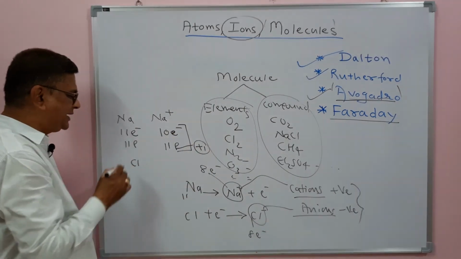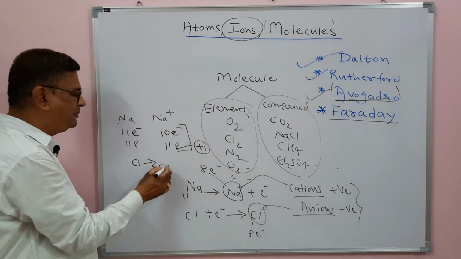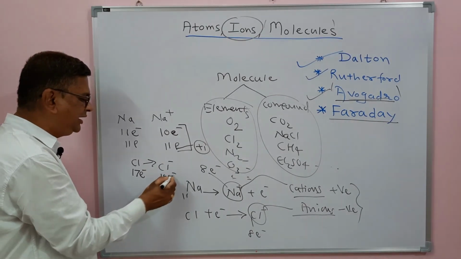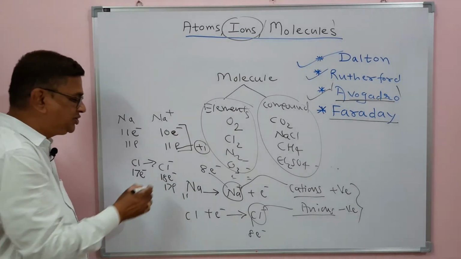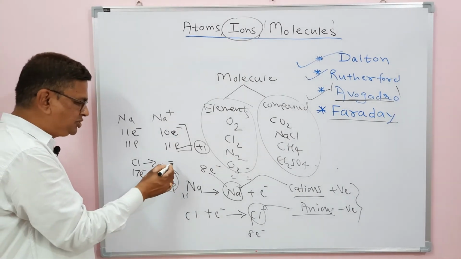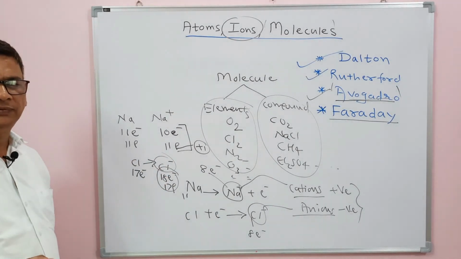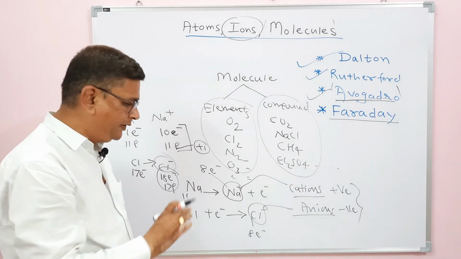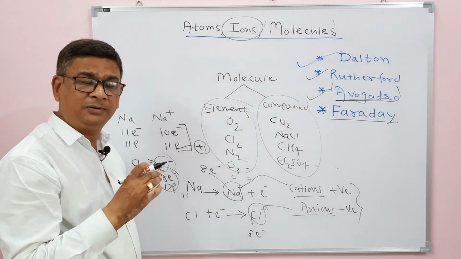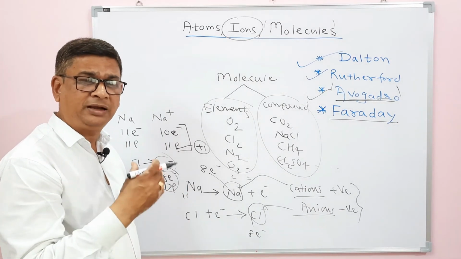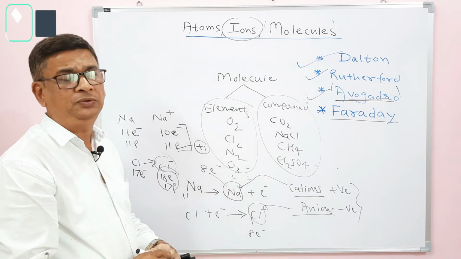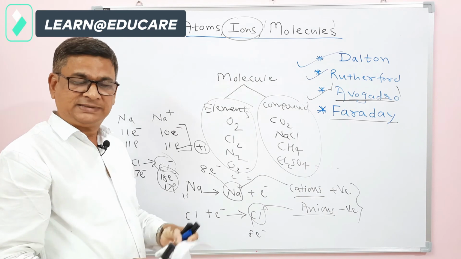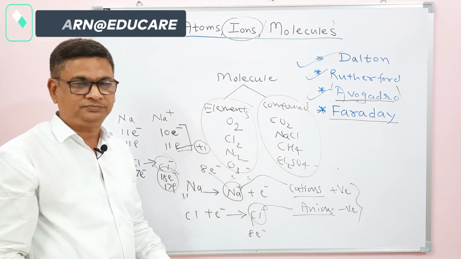Similarly, when chlorine accepts an electron, it becomes Cl-. A chlorine atom has 17 electrons, the chloride ion has 18 electrons and 17 protons, meaning here 1 electron is extra, which is responsible for the negative charge of the chloride ion. This is how the charge gets created. However, ions are unstable; they immediately combine with their oppositely charged members to give compounds. So that is all for today in this session. Okay, thanks.